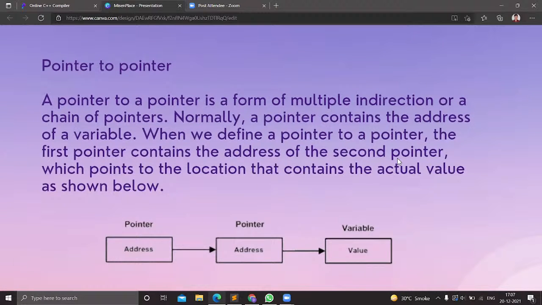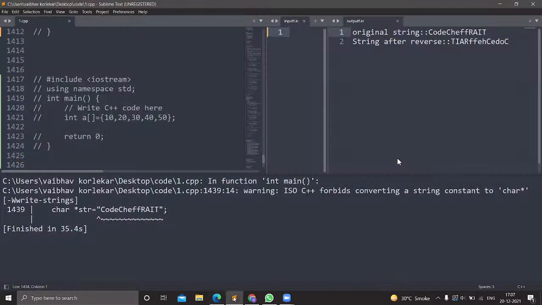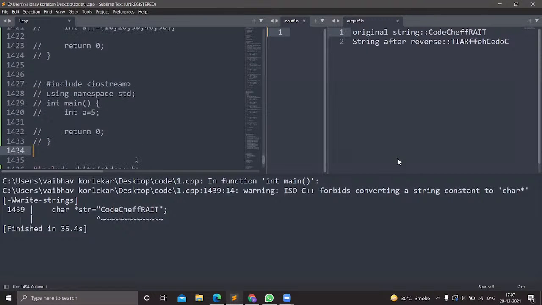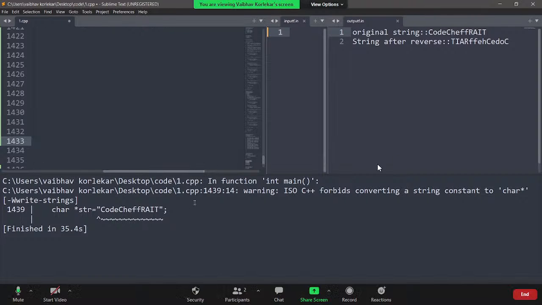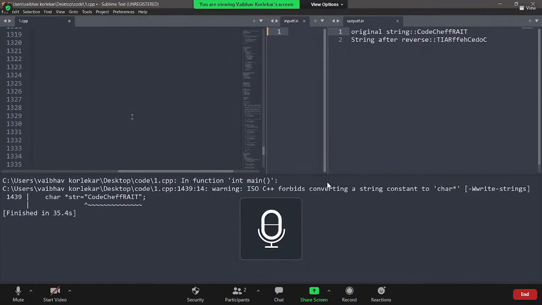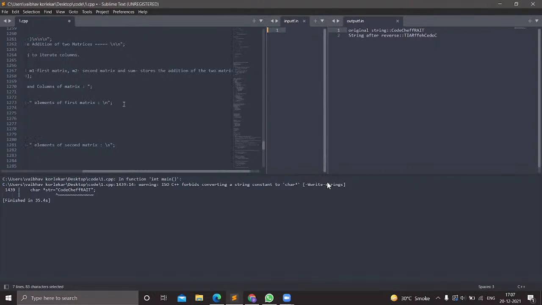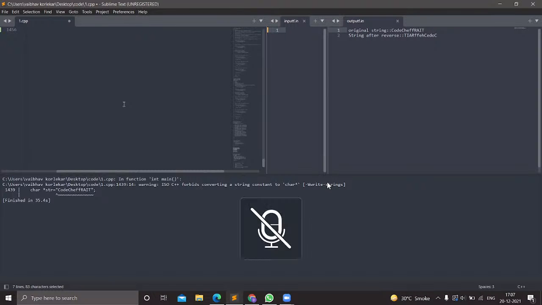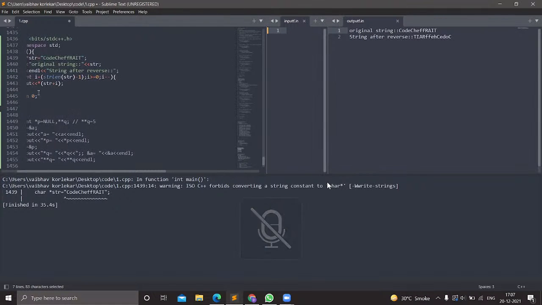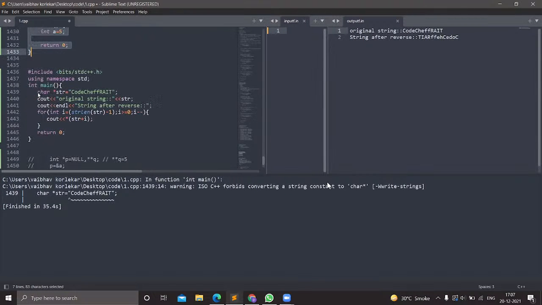Now I will go to my code editor. Okay, so we'll see what a pointer to pointer is. Aniket, my screen is visible? Yes, it's visible. You continue. Okay. Let me comment this out.